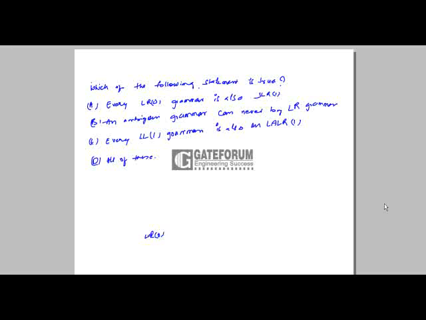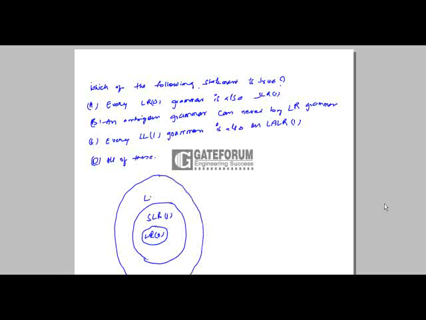These are LR0 grammars. This is SLR1 grammars. These are LALR. And CLR1.